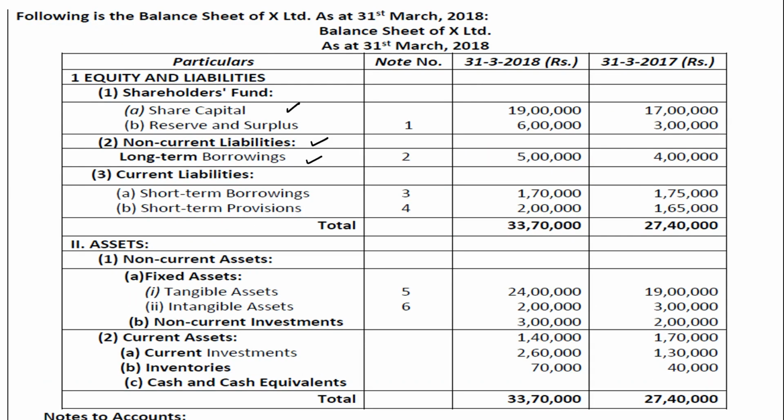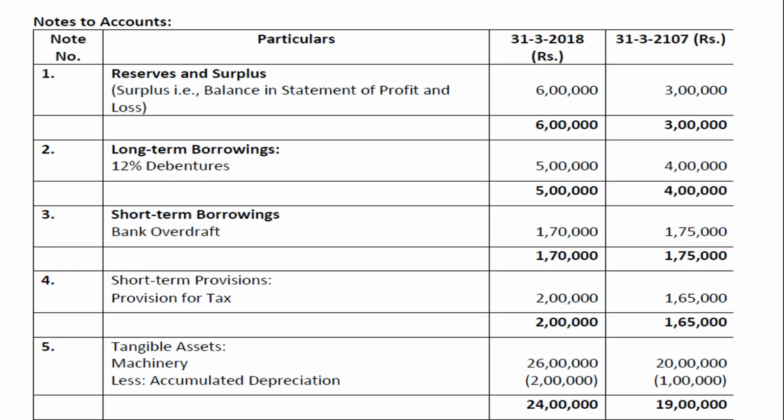And as I said, it is about the owner's capital and borrowings. Now see, there are borrowings under the current liability as well, short-term borrowing. This borrowing is also part of financing activity. So short-term borrowing, note number 3. Let us look at what is there under note number 3. It is short-term borrowing represented by bank overdraft.